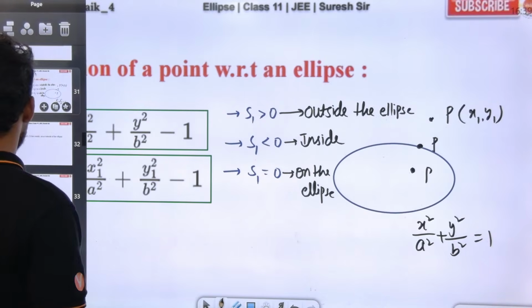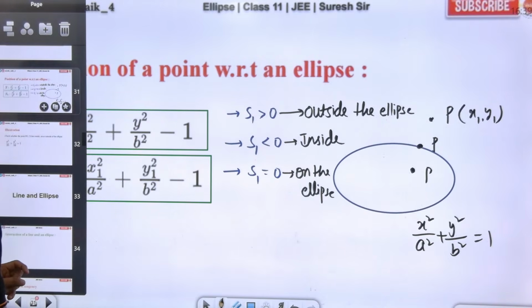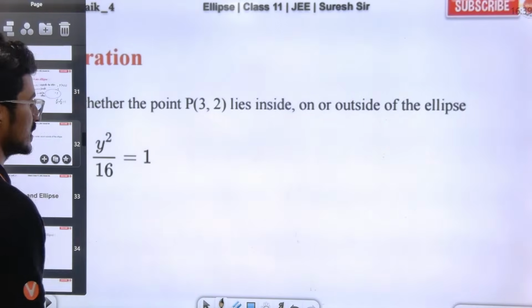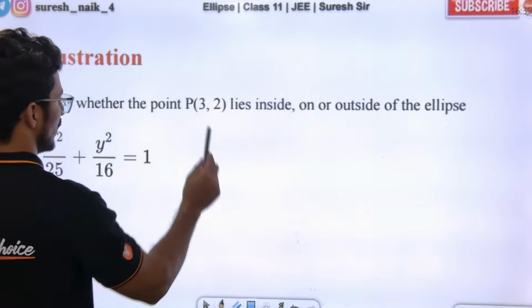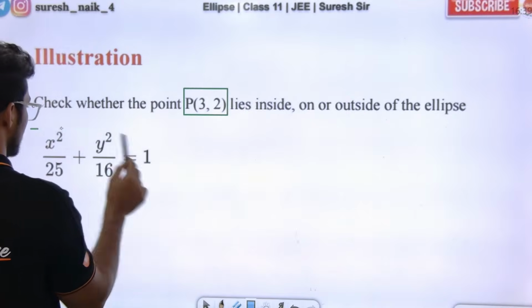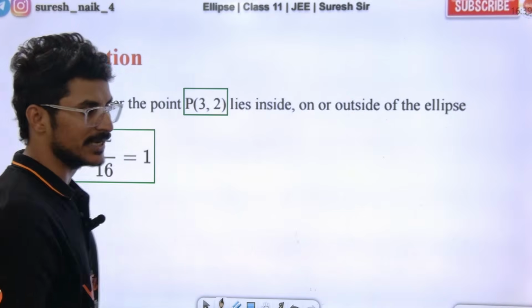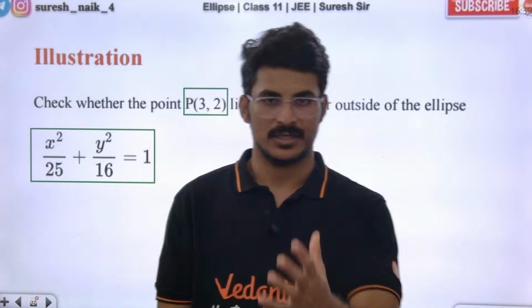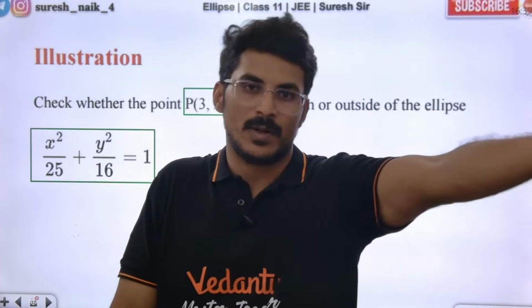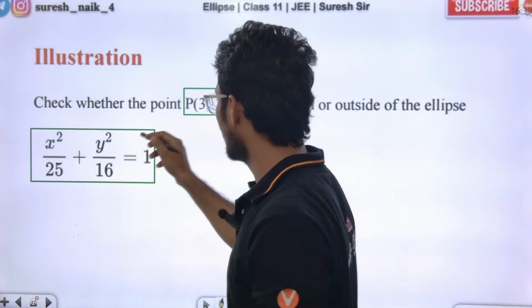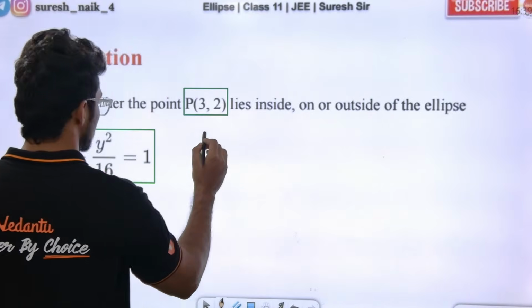If you want one simple example, you can see this. Guys, check whether the point lies inside or outside the ellipse. You need to check whether this point will be outside or inside this ellipse. How do you check? Substitute this point and see what comes. What is S1 basically?